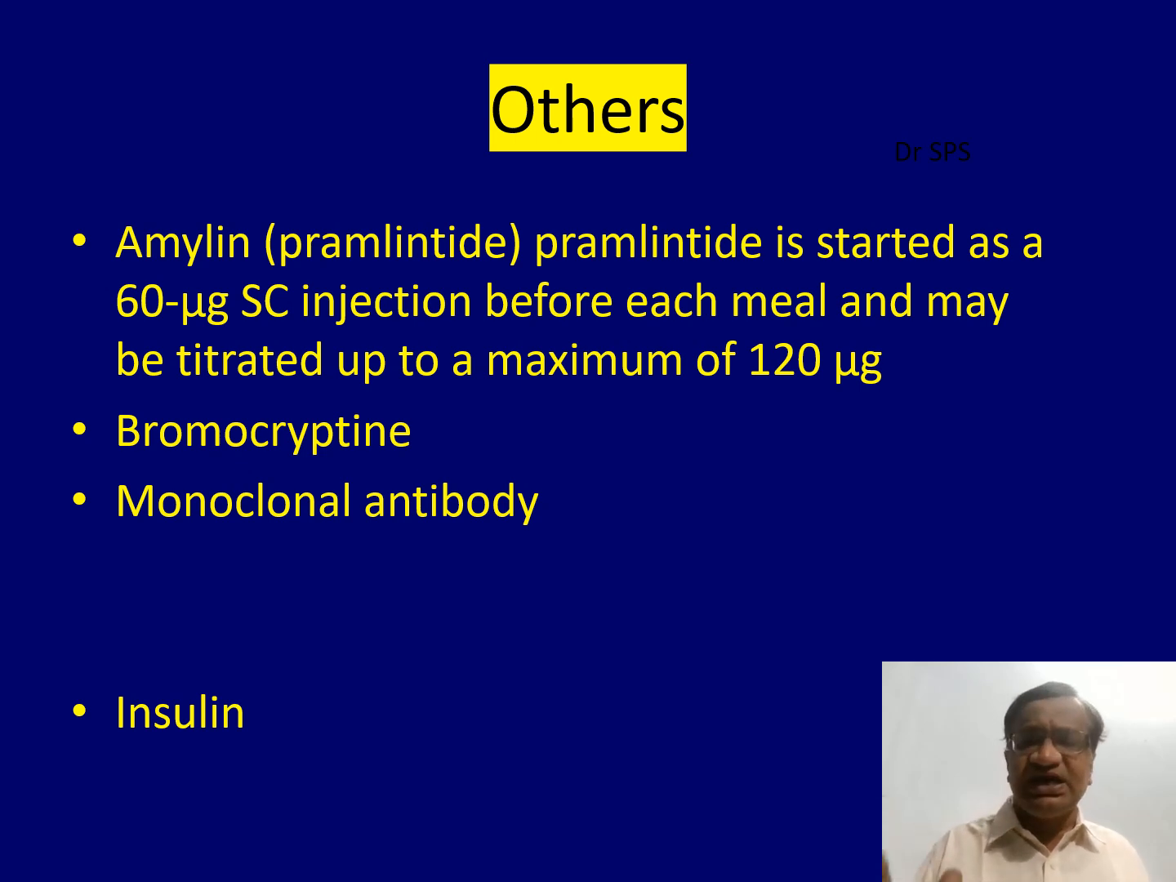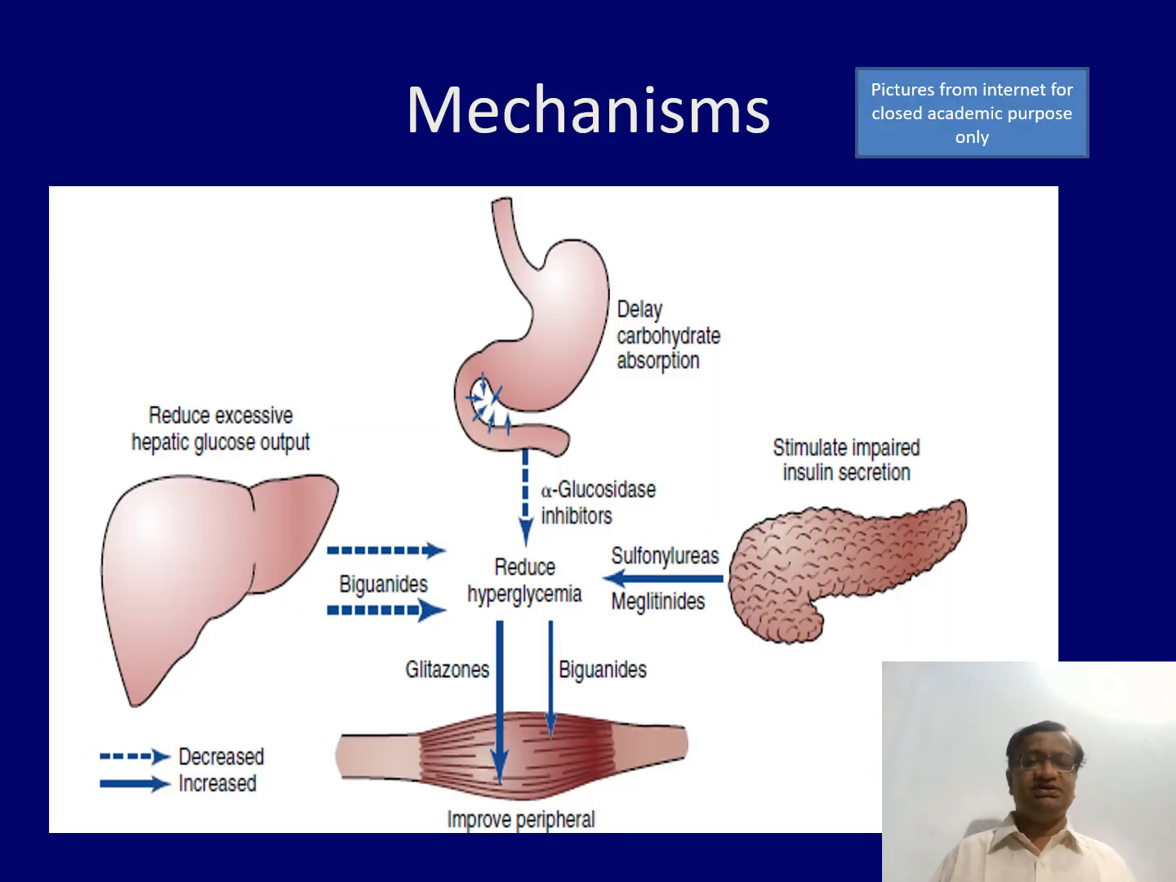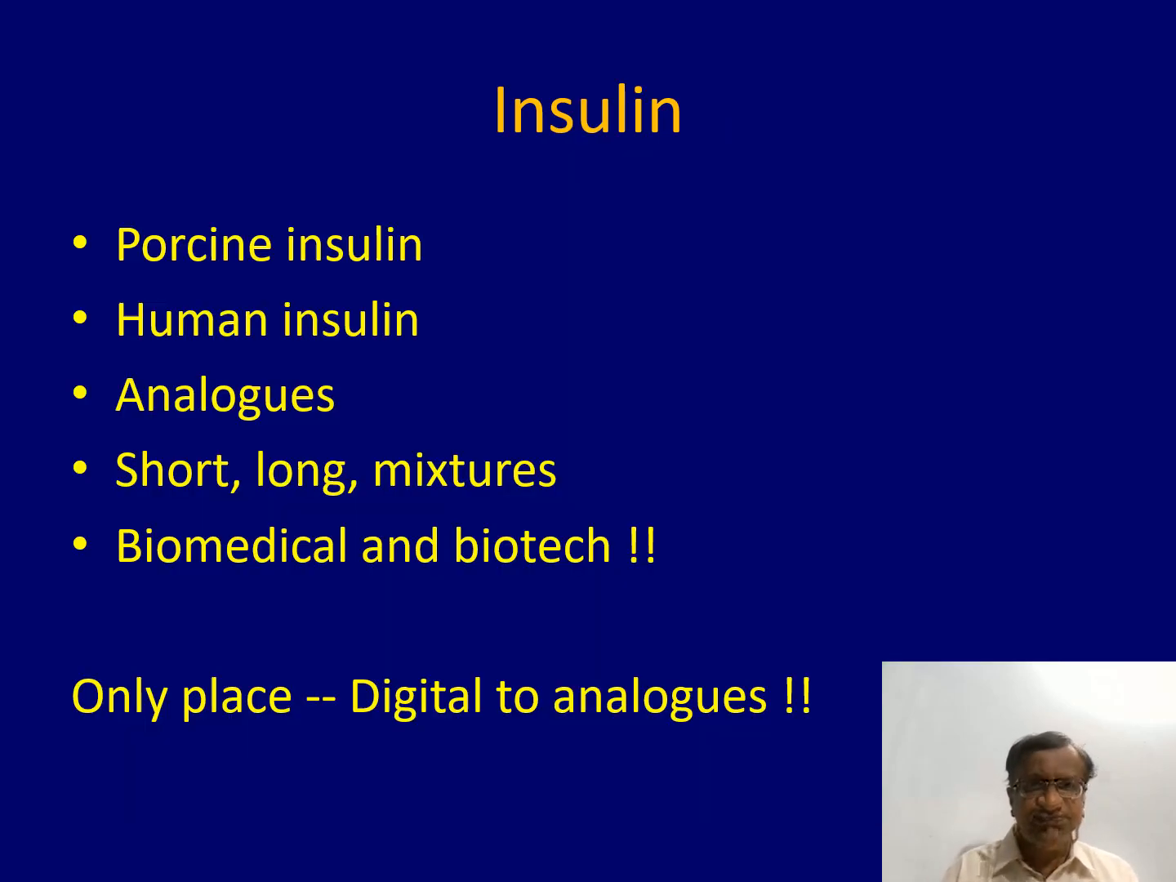Bromocriptine is started as an injection before meal, titrated. There are other drugs like monoclonal antibodies. We will come to insulins. Now we all know metformin reduces hepatic glucose output. It targets the resistance like glitazones. Sulfonylureas act here, pancreatic stimulation. Imiglimin acts here. Alpha glucosidase inhibitors, voglibose, acarbose act here.